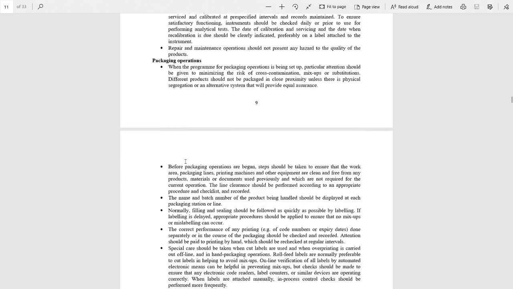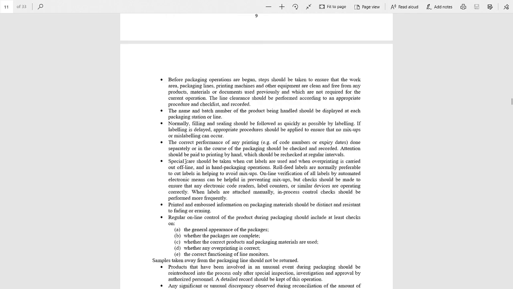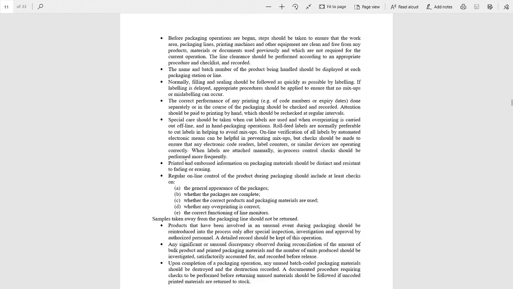Next, before packaging operations are begun, steps should be taken to ensure that the work area, packaging lines, printing machines, and other equipment are clean and free from any product or materials. The name and batch number of the product being handled should be displayed at each packaging station or each line.